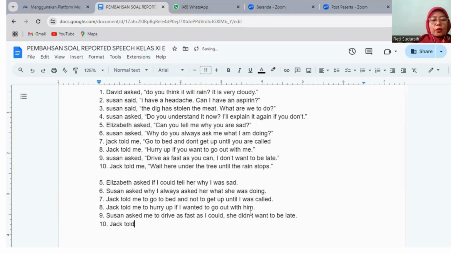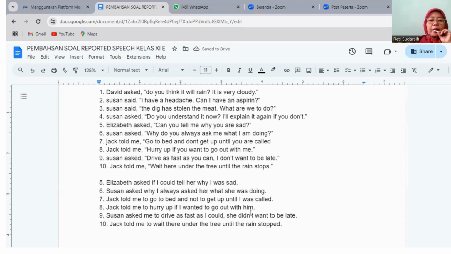Jack told me to wait. "Here" can be changed to "there", under the tree, until the rain, okay, stops. Yeah, there is an S after the P. It means this is present. Because it is present, you have to change it into past tense. It means "stop" becomes "stopped".